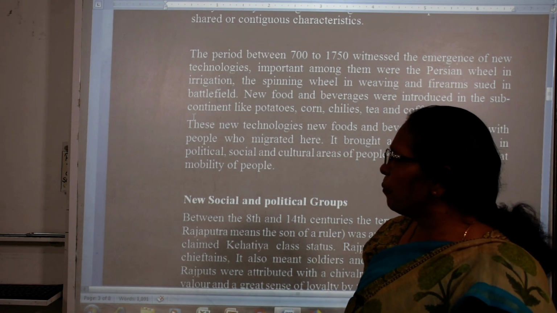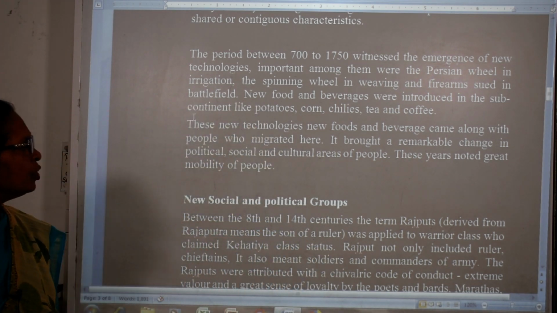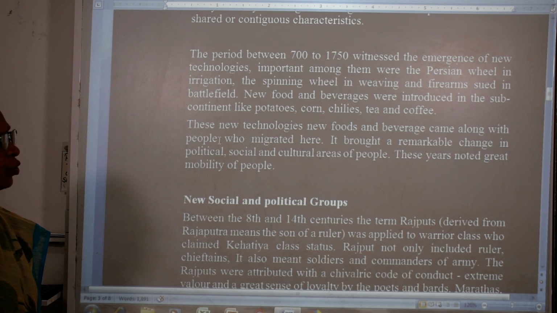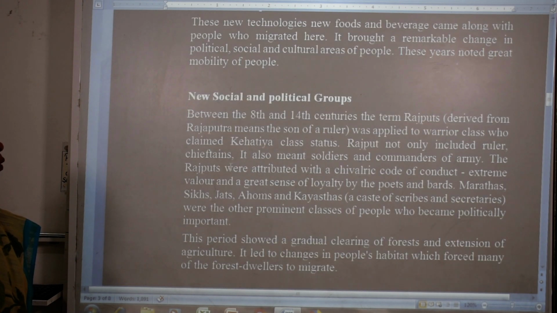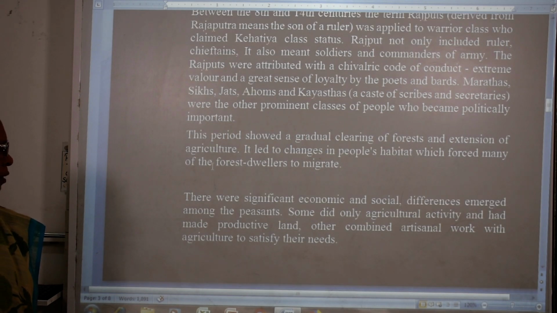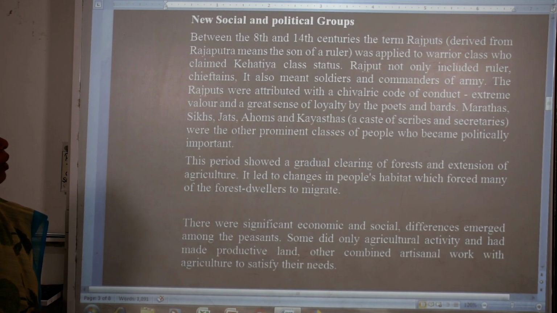And these people migrated from place to place, and this migration brought remarkable change in the political, social, and cultural areas of the people. This period is noted for mobile people and new social and political groups.